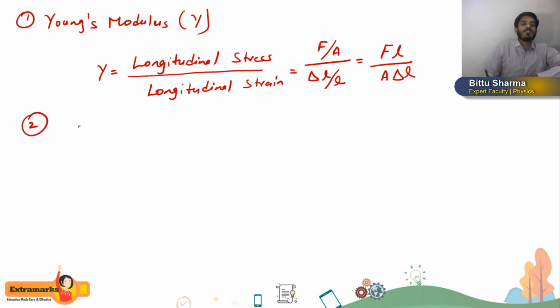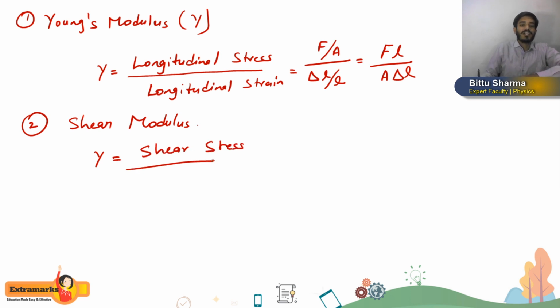Getting or not? Now the second is shear modulus. Second is what? Shear modulus. So shear modulus is what? Shear stress divided by shear strain. It's again very simple. Shear stress divided by shear strain. So you can derive the formula by yourself. It's very easy. One example I gave for longitudinal stress, shear stress by shear strain.